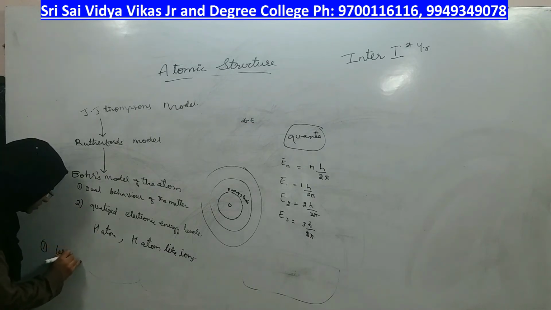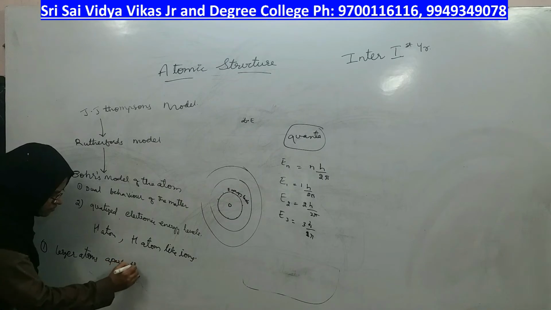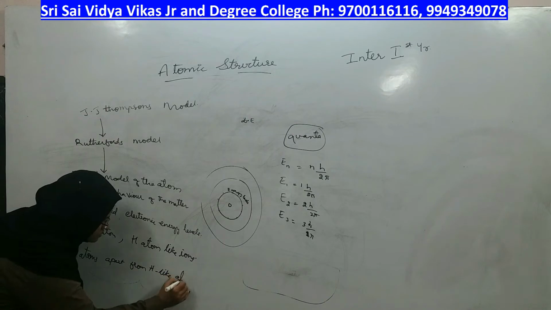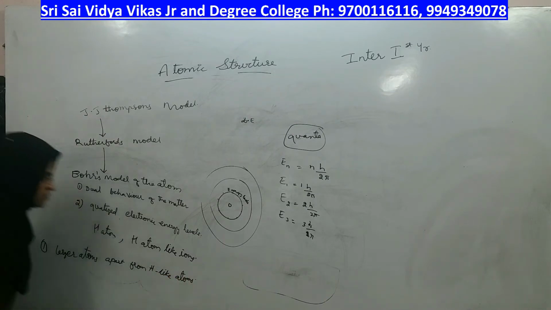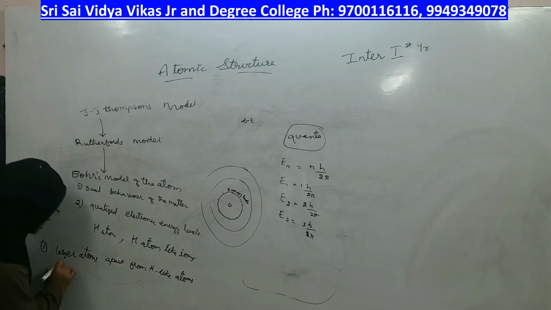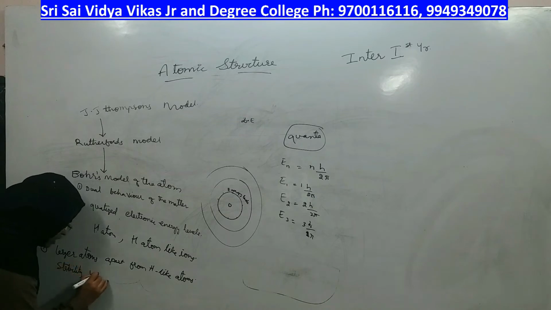Larger atoms, apart from hydrogen-like atoms: the same concept he was unable to apply to prove the stability of larger atoms, right? Apart from hydrogen-like atoms, stability was not explained.